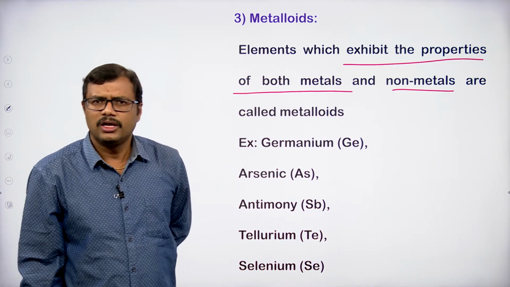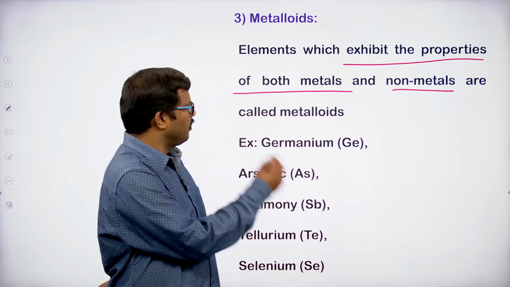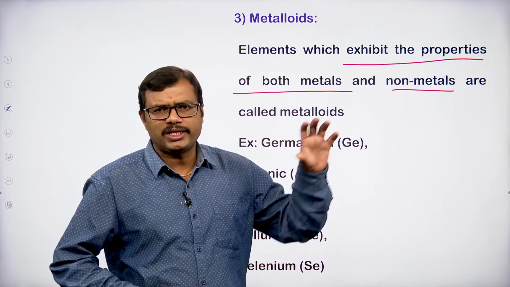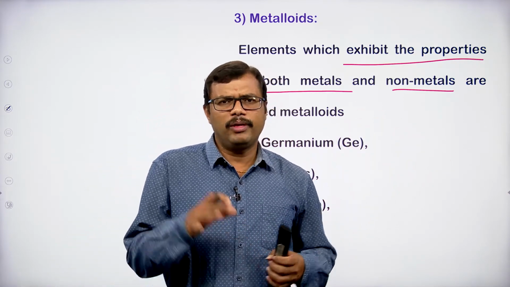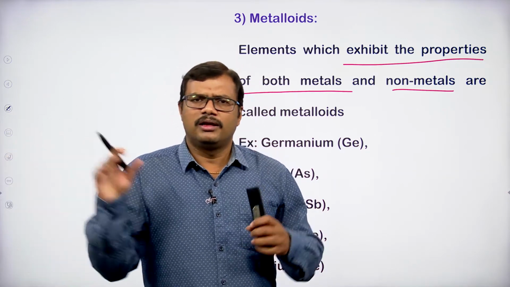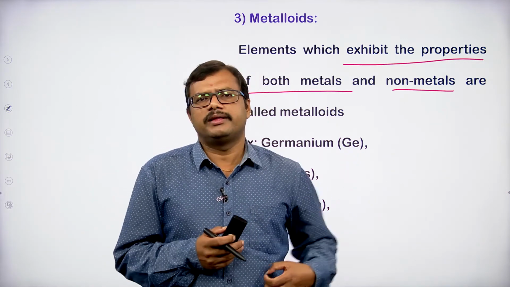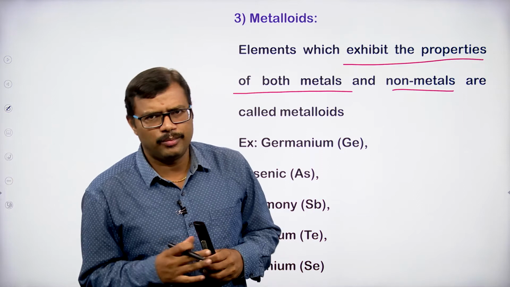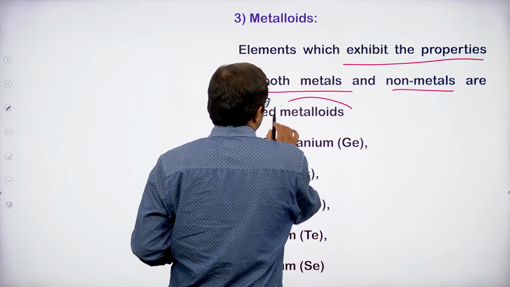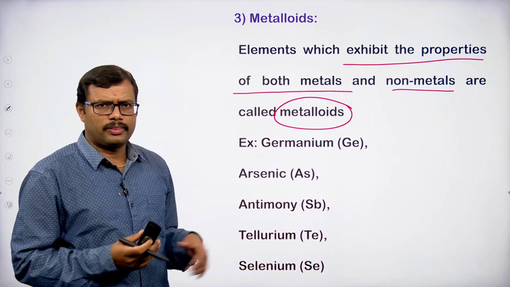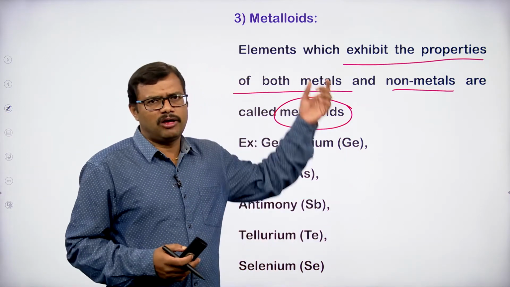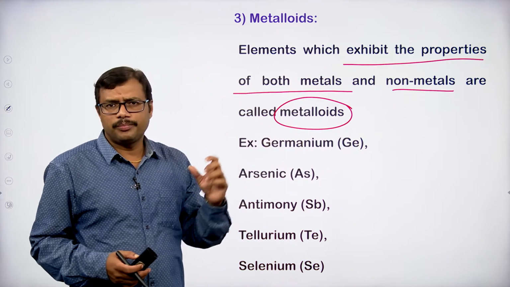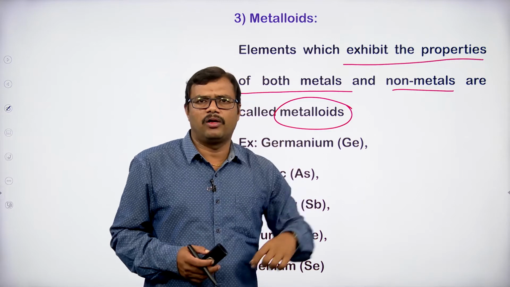Some properties of these elements match with metals, and some properties match with non-metals. Therefore, they are called metalloids.